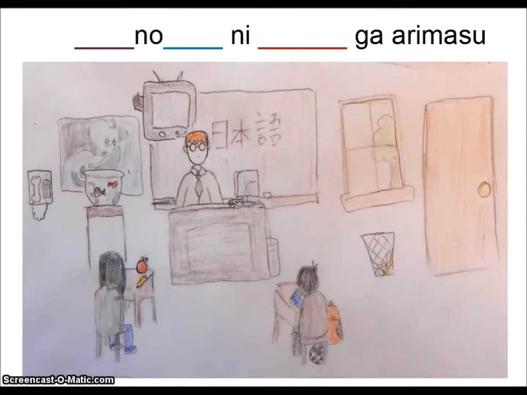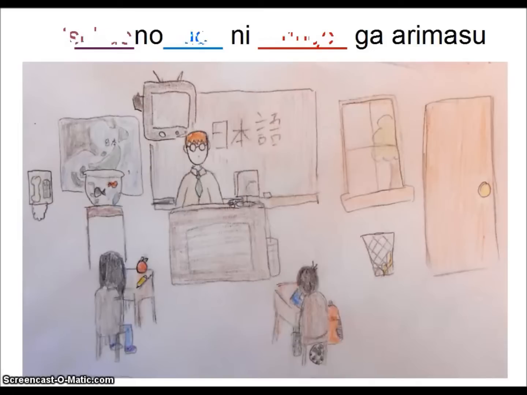Now we have a classroom, and we're going to describe where things are in comparison to each other. So, for example, we have the first object, tsukue. Tsukue no ue ni. So as we know, ue means on top. On top of what? On top of the desk. So on top of the desk there is what? On top of the desk there is an apple. So tsukue no ue ni ringo ga arimasu.